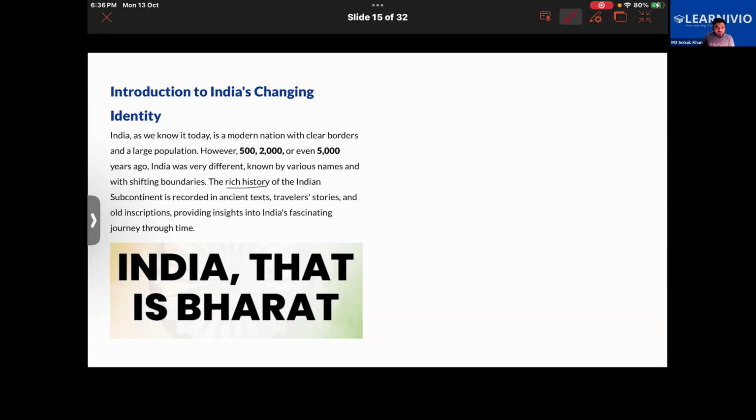We also get to know about the rich history of India from the travelers' stories, also from the old books. So that tells us about India's fascinating journey through time. India's journey through time has been very interesting. It has been very fascinating. Fascinating means it will keep you engaged. You will find it very interesting to know.